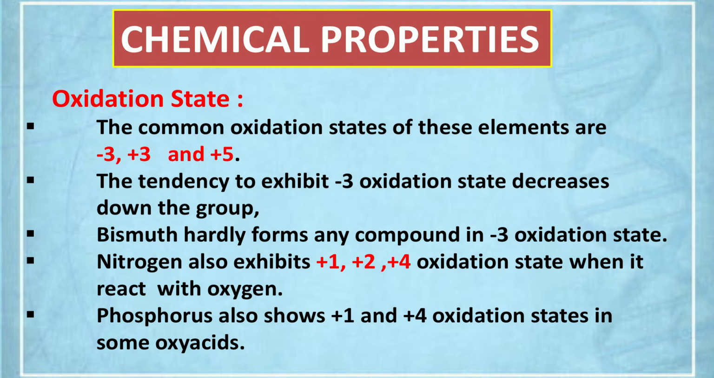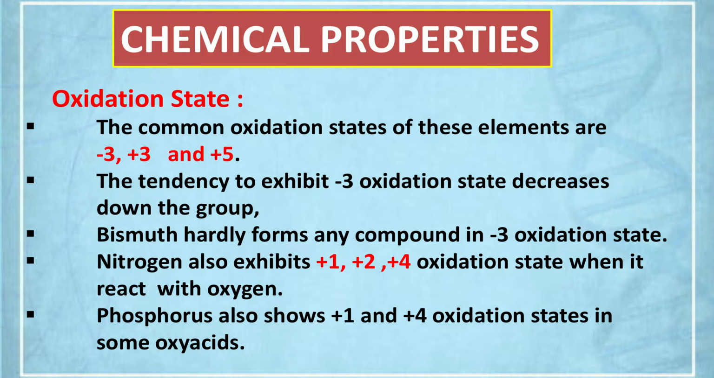Now next point, the tendency to show -3 oxidation state decreases down the group. Bismuth hardly forms any compound in -3 oxidation state because it has a low ionization energy, it is metallic, it is electropositive, so -3 oxidation state is not possible. Nitrogen also exhibits +1, +2, +4 oxidation states in addition to the others. Nitrogen exhibits all the oxidation states from -3 to +5.